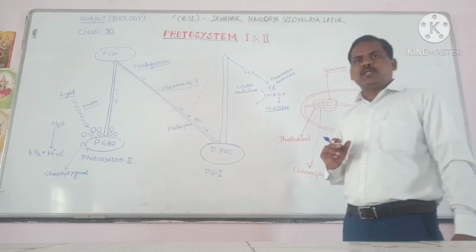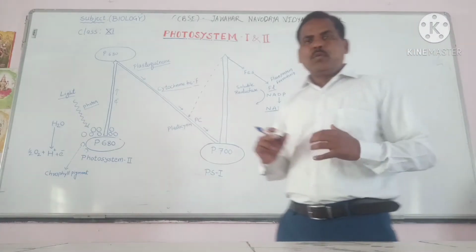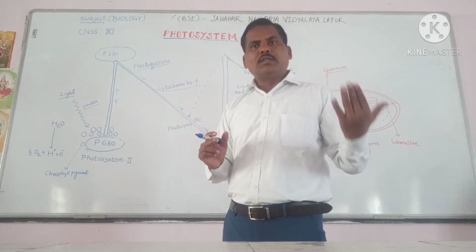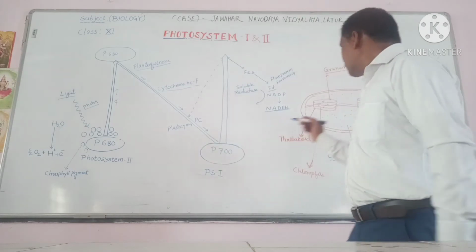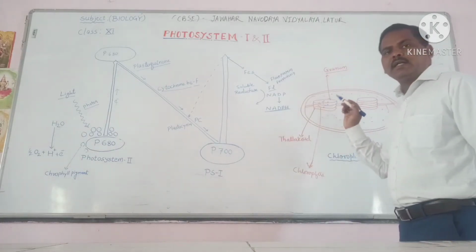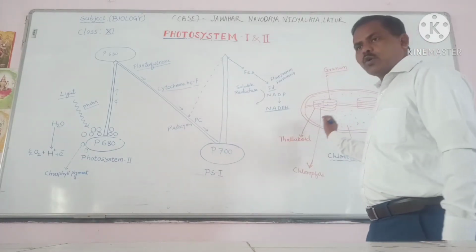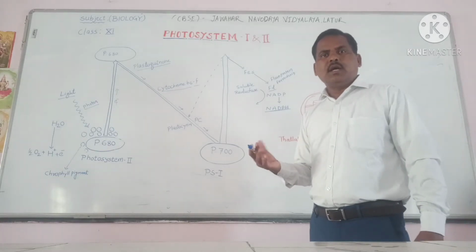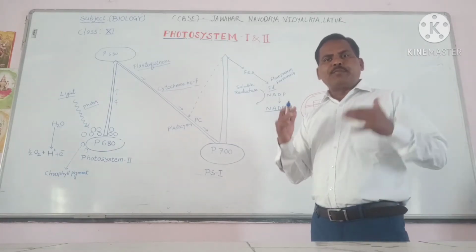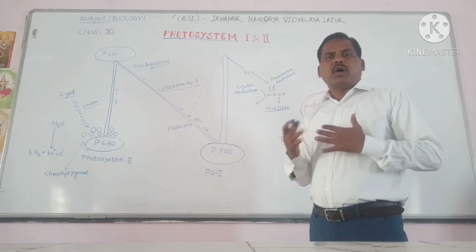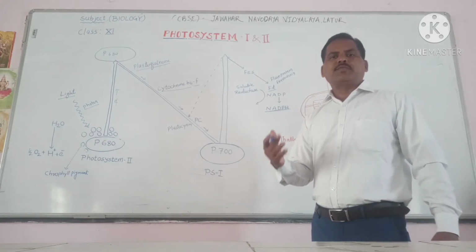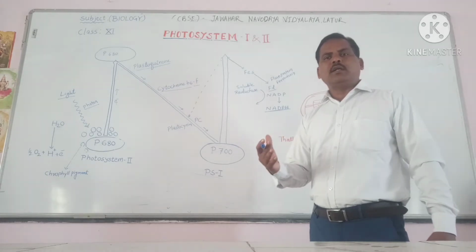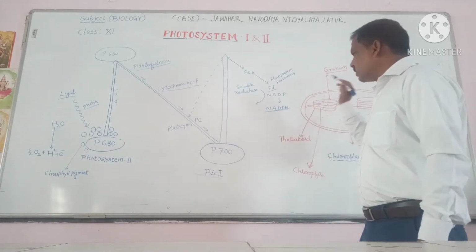In photosynthesis, two phases occur. One is the dark reaction and the other is the light reaction. The light reaction obviously takes place in the thylakoids and the dark reaction takes place in the stroma. What is meant by dark reaction? The dark reaction is the process that occurs in the absence of light. The light reaction takes place in the presence of sunlight, chlorophylls and water.